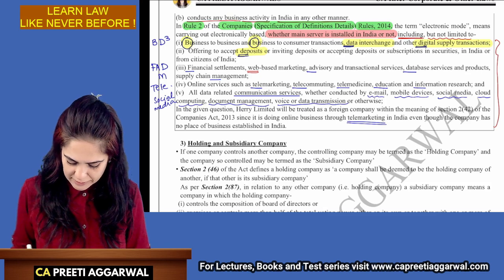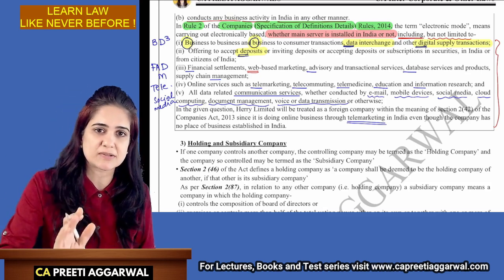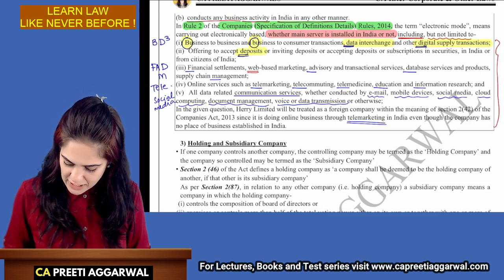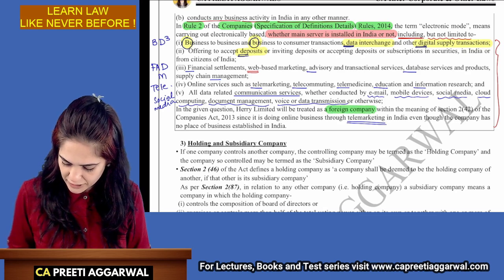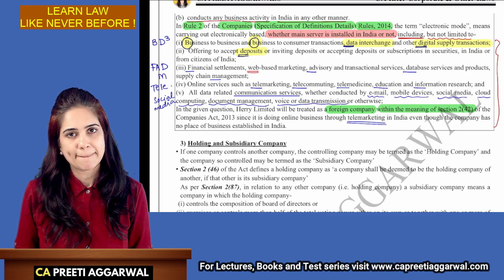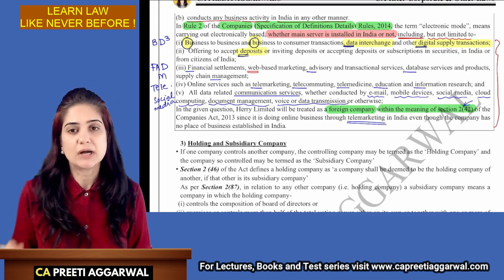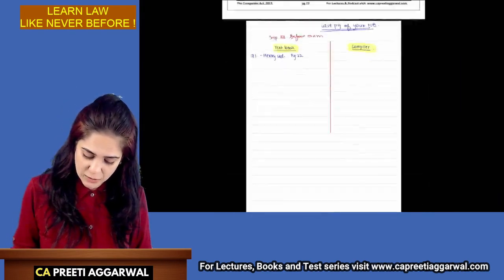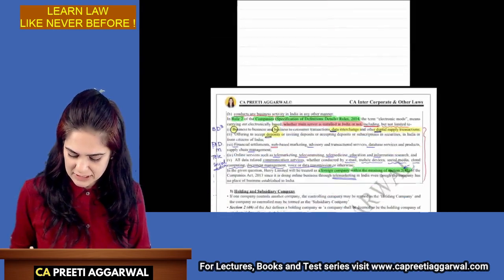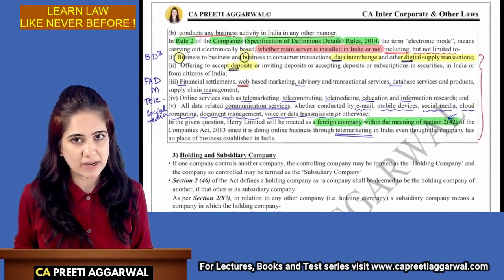It is doing online business. Even though it does not have any other established business in India, it will still be considered as a foreign company. So what is my answer? It will be treated as a foreign company within the meaning of Section 2, Clause 42. Ma'am, is it compulsory to write this? What if we forget to write? That's okay. But you need to see what they have asked in the question. What is the status of the company? Status is that it is a foreign company. That needs to be answered in the end.